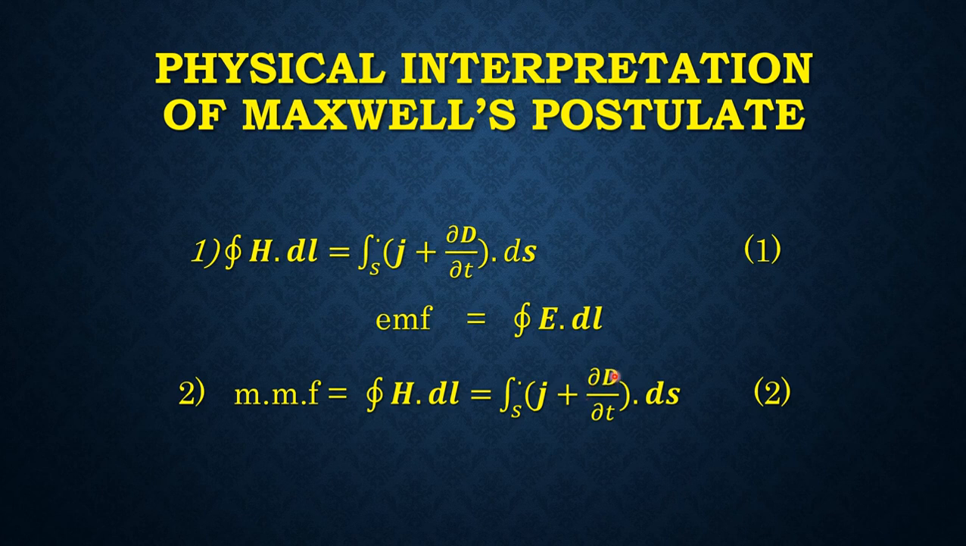Since D is proportional to capital E for air or vacuum, we may say that the changing electric field gives rise to a magnetic field. This is the converse of Faraday's discovery that a changing magnetic field gives rise to an electric field.